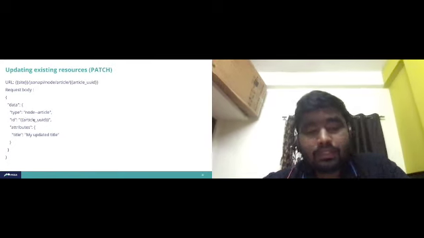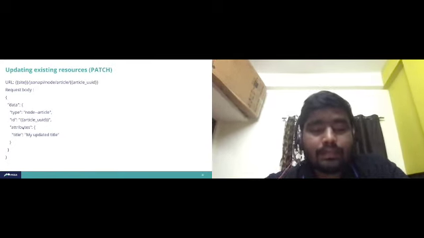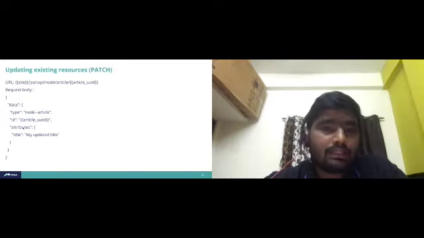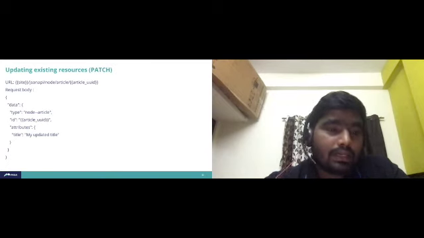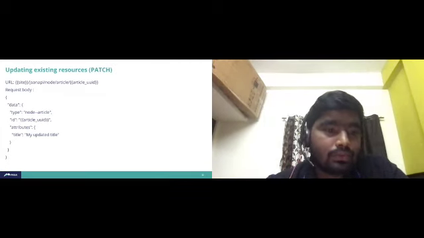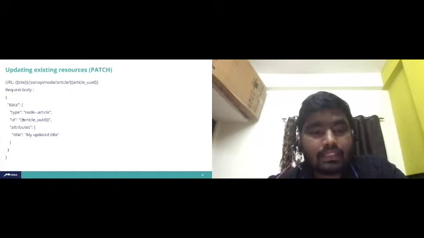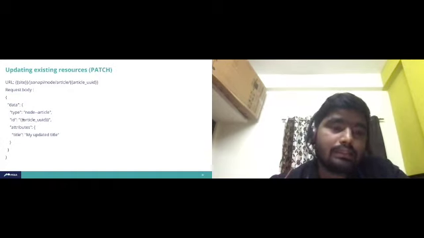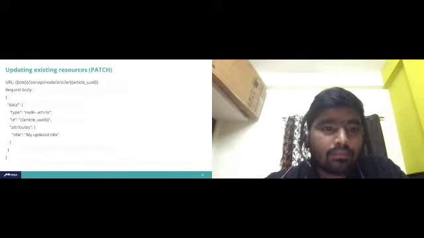But there is a question: how do you find this body structure? It's very simple. We have a fetch request from earlier, and we can use the same format it generates here also. As of now we have simply pasted the data. If you have relationships and so on, you can add them in the same structure as when getting. So that is a simple one.